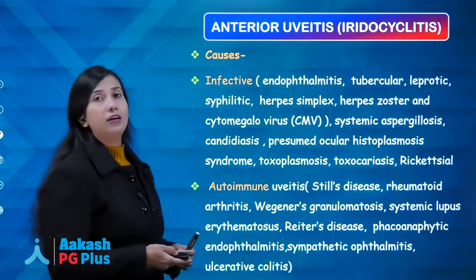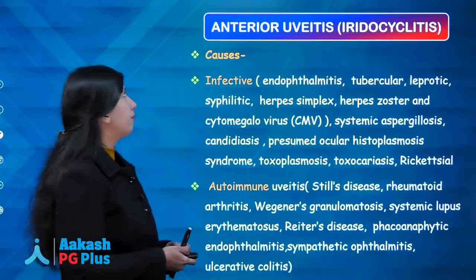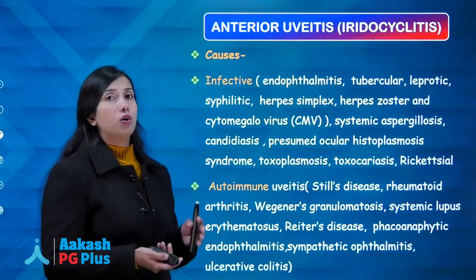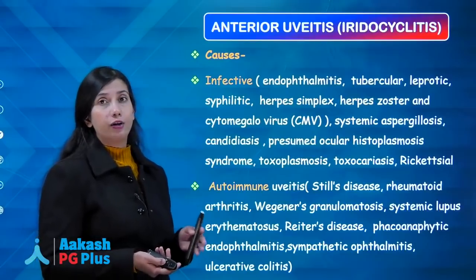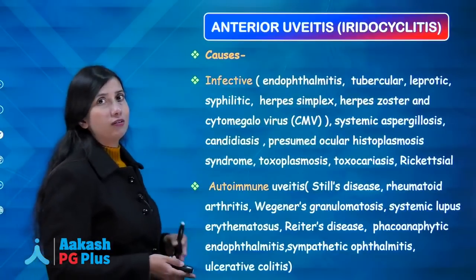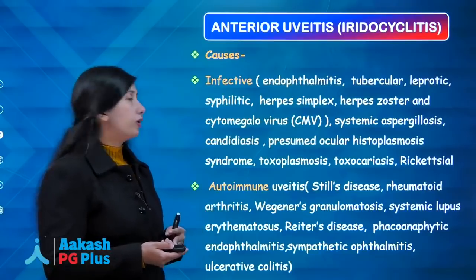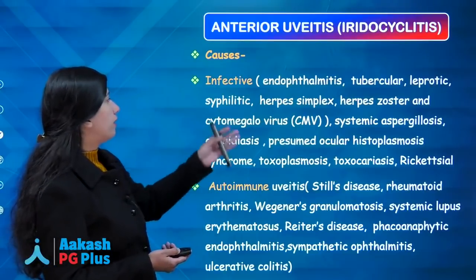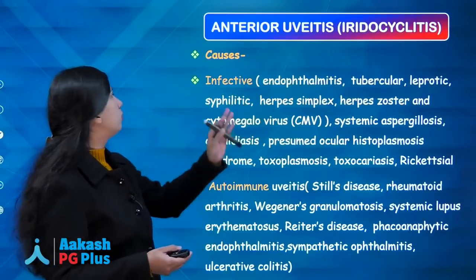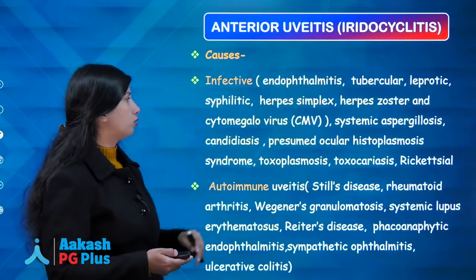Now, if you have read the last minute revision notes which I had provided you, then this question has been answered in that. There is a long list of causes of the disorders which are causing anterior uveitis or iridocyclitis. We can divide it as infective causes. First of all, infective causes like endophthalmitis, tuberculosis, then leprosy. There are a lot of causes, cytomegalovirus, herpes simplex, but you need not remember all of them. The important ones are endophthalmitis, tuberculosis, leprosy, histoplasmosis, toxoplasmosis, toxocara.